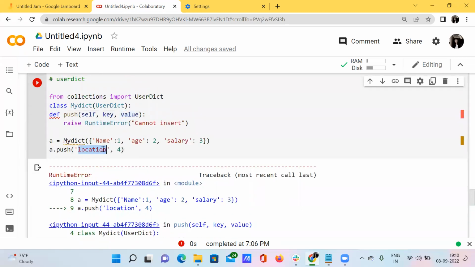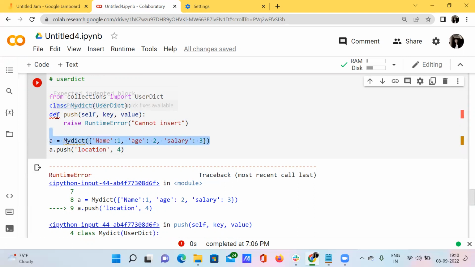We actually want this particular key to get appended to our existing dictionary. See, our dictionary has only 3 elements, right? Name, age, and salary. These are the 3 keys, and these 1, 2, and 3 are the 3 values. But I additionally want to add this particular location to this existing dictionary.